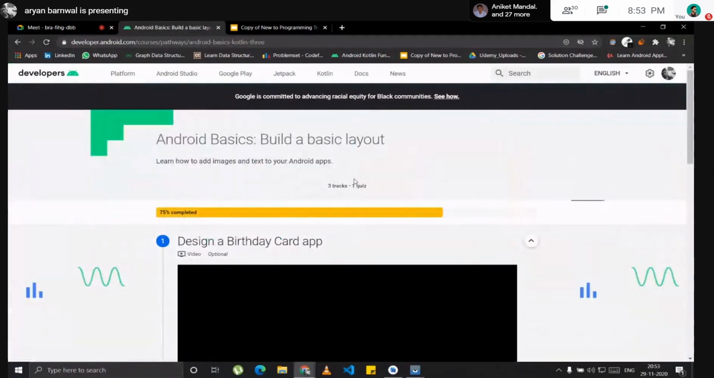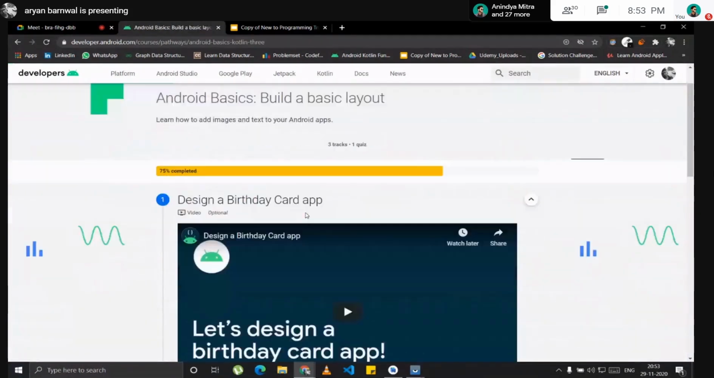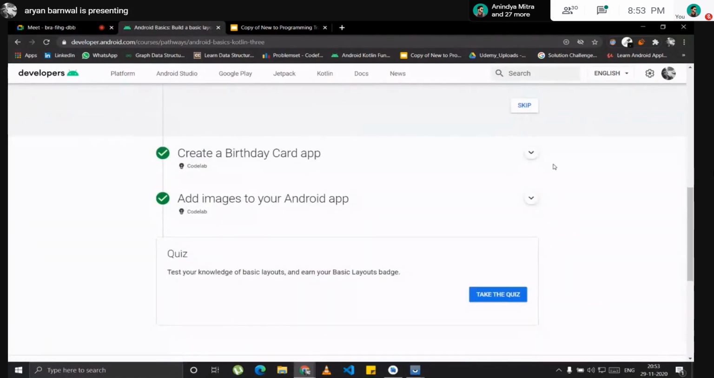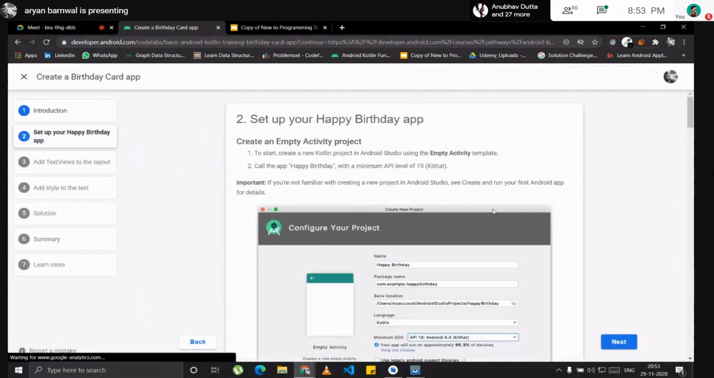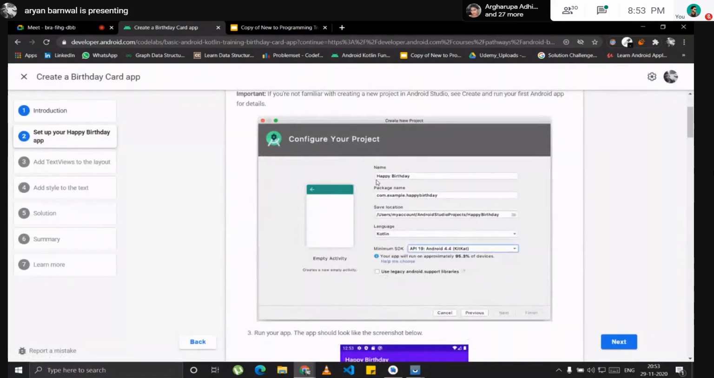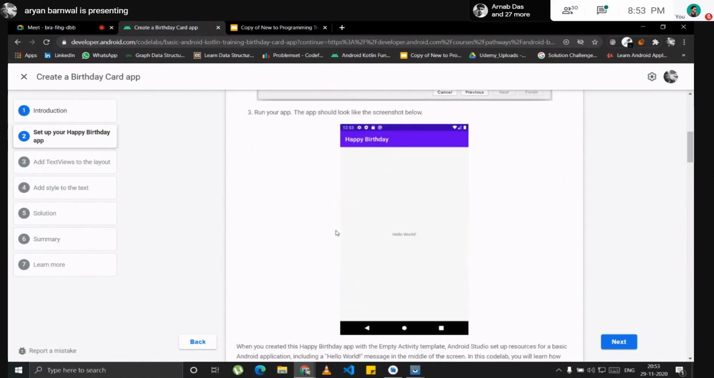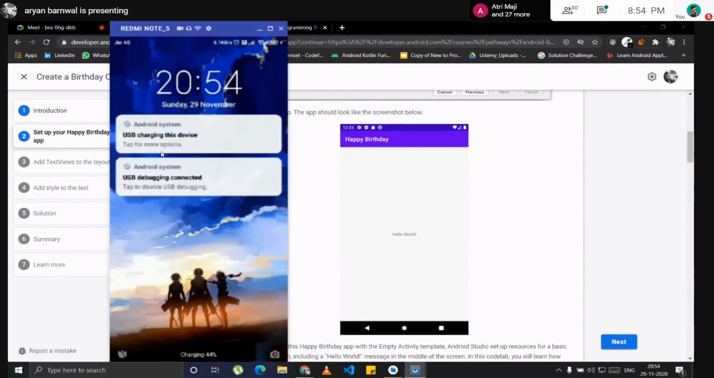Okay, so in this pathway we will learn how to build a birthday card app. If you go there, I will click on the first codelab. It will show you that you first have to name the app Happy Birthday, then select Kotlin, then select the minimum SDK version. So this is the app. You can see our app and that app are nearly the same.